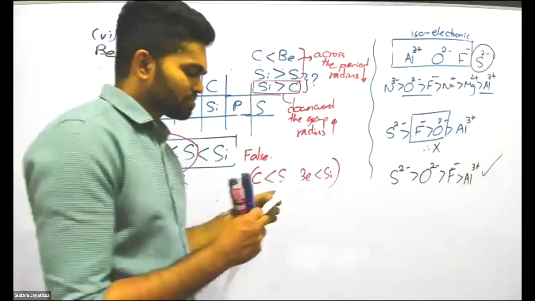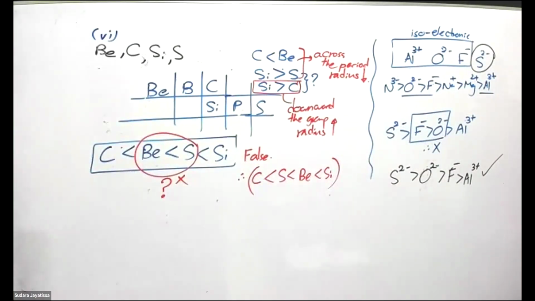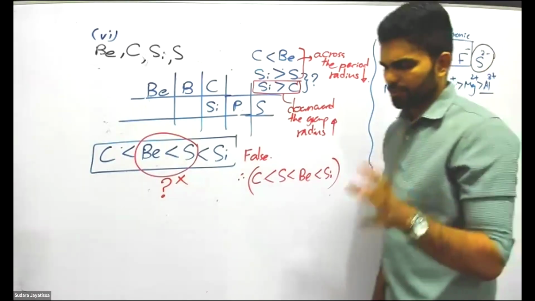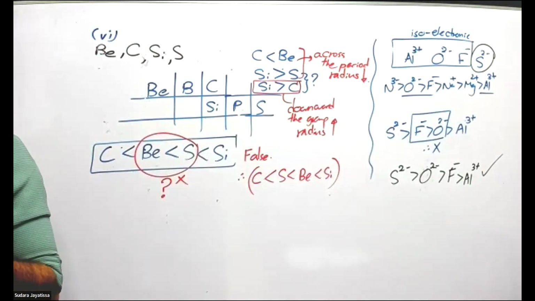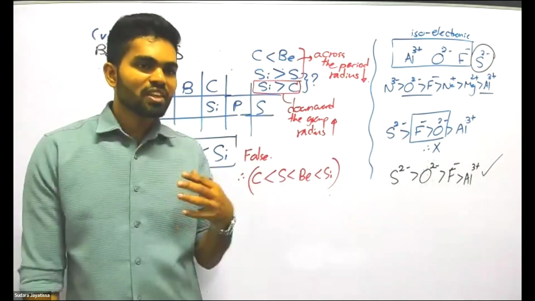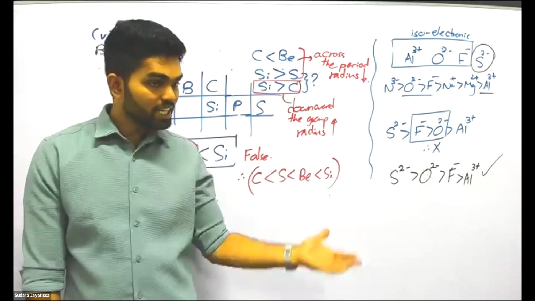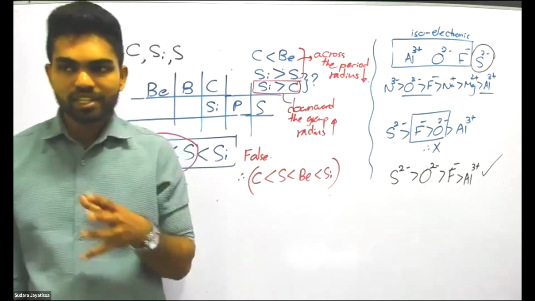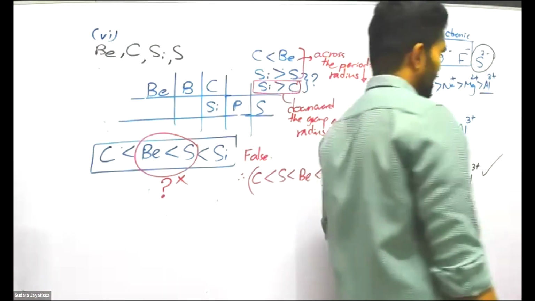And then the next one was about electron gain energy. In electron gain energy, the important thing we need to remember is that some elements like to accept electrons, some don't. Those who like to accept electrons don't have a stable configuration. And those who have stable configurations, like group 2 elements, group 18 elements, and nitrogen, don't like to accept electrons.